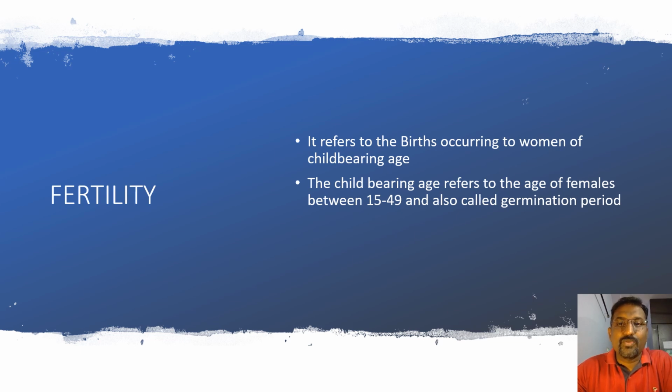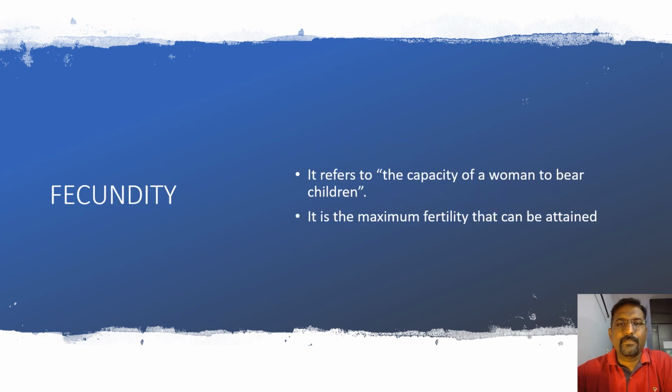Now, what is that childbearing age? It's given in the next point. The childbearing age refers to the age of females between 15 to 49 and is also called the germination period. This is the period where a woman will give birth to a child. That period is called childbearing age, 15 to 49.